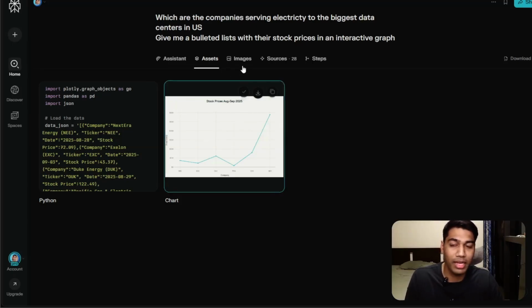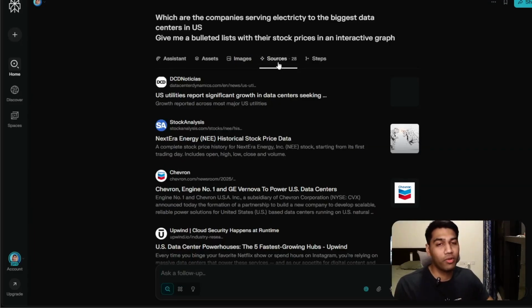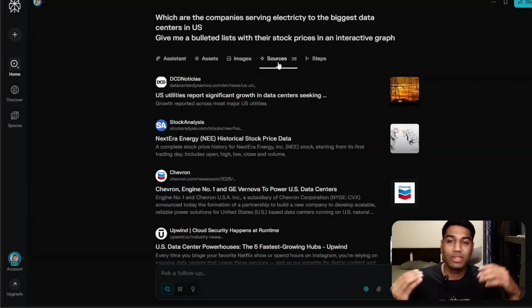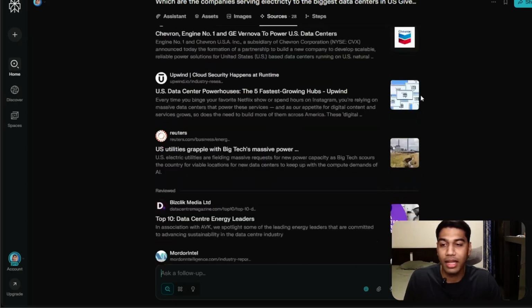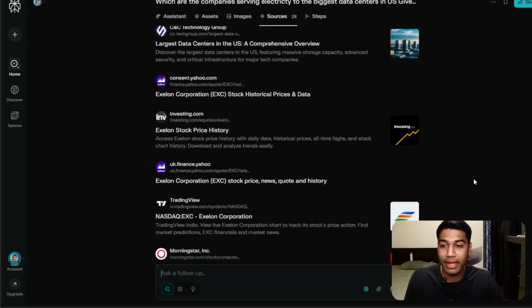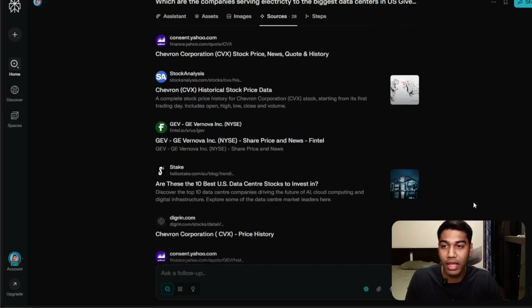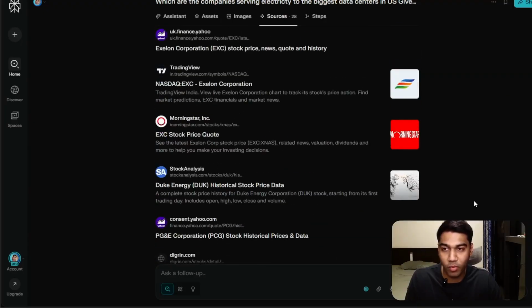Another option is you can copy the link and paste that here. You can click on images and see the different images. It's the same as the Google image option, but the most important part is you can check out the sources on the sources tab. These are all the sources that it did refer to, and you can obviously see if these were actual sources or something else. Again, sometimes it uses opinion articles, which it should not, but again, it can really show you it referred to around 28 different sources and what it came back with, and you can also see what it did with them.